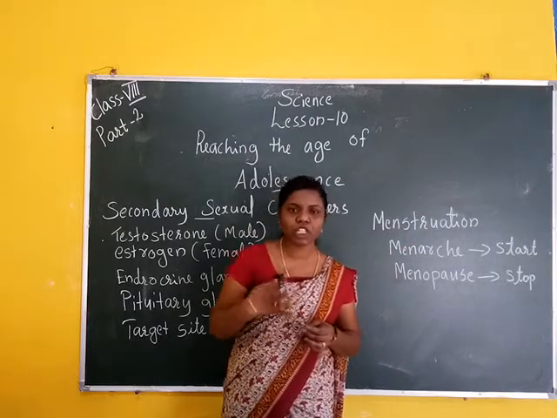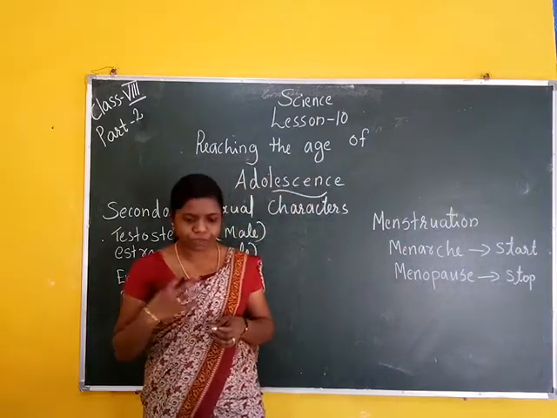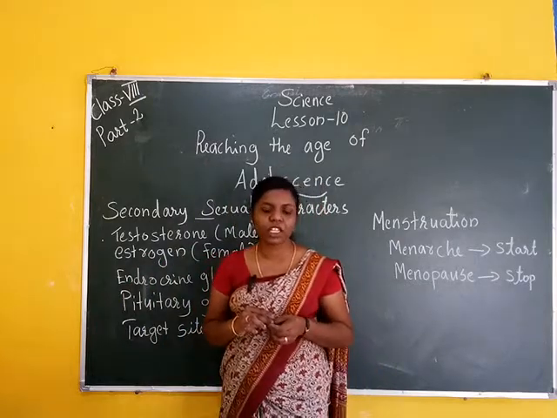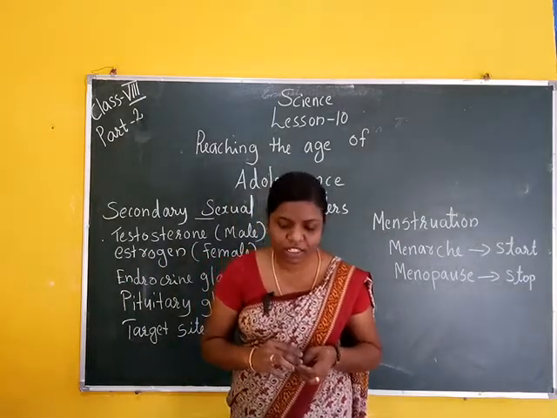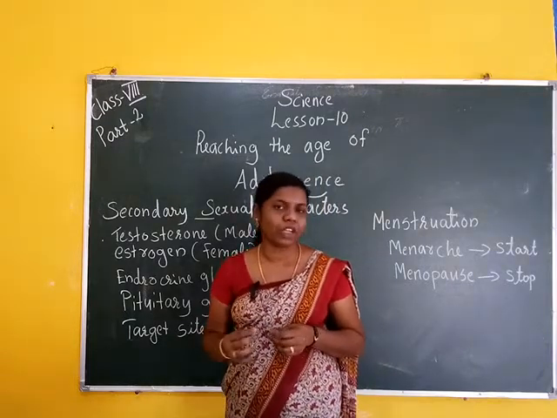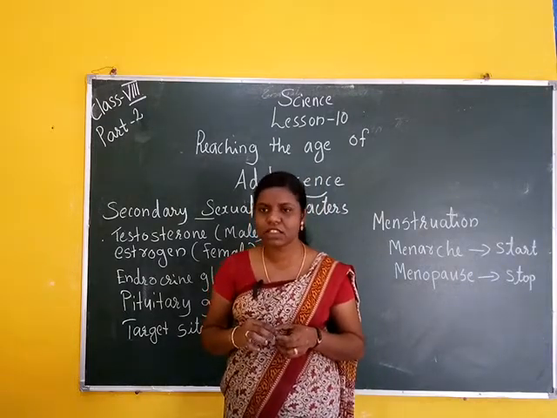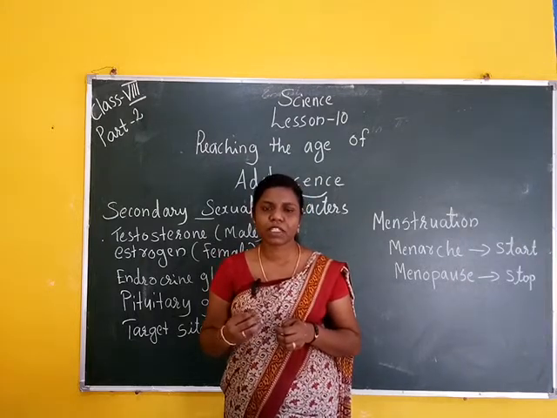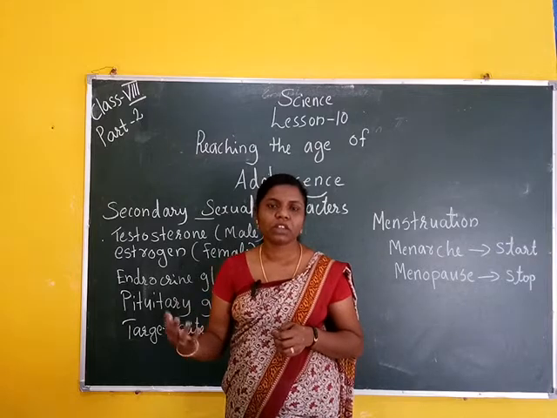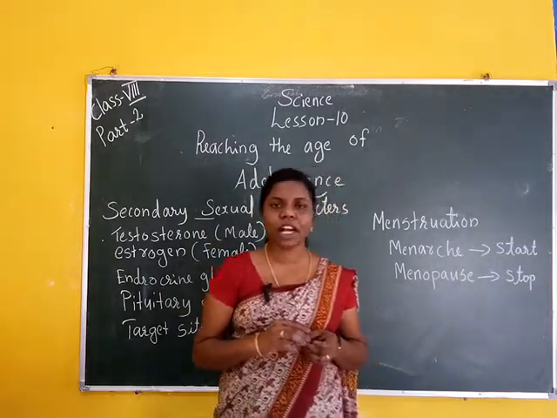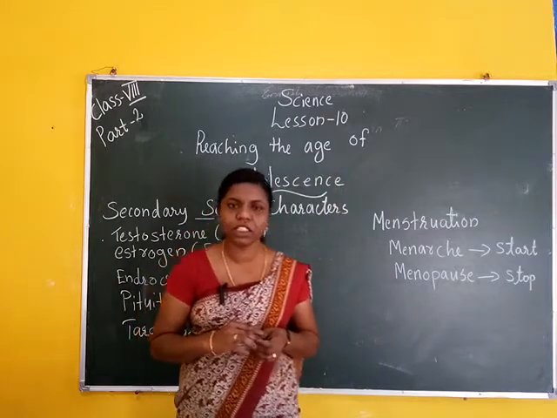What is menstruation? Menstruation is the monthly reproductive cycle that occurs in a woman once in about 28 to 30 days. It is the release of the unfertilized egg along with blood.